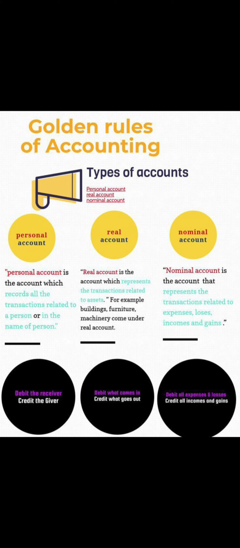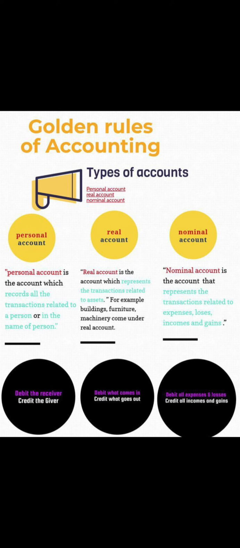If he is receiving from the business, we make him debit, and if he is providing something to the business, we make him credit.